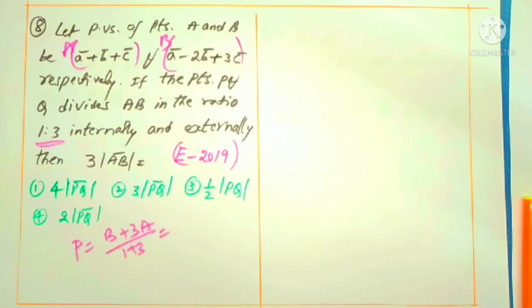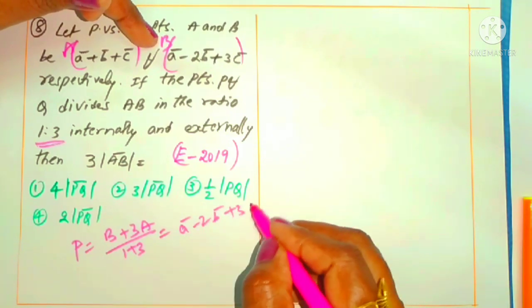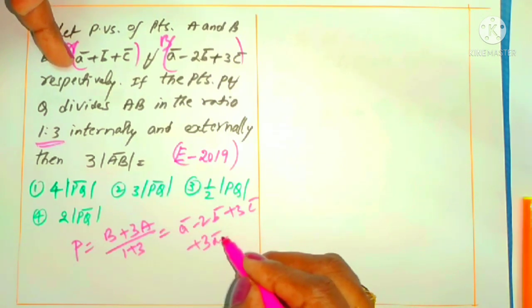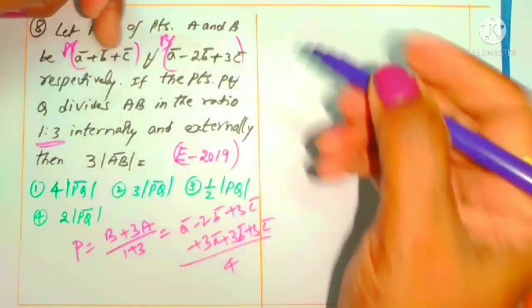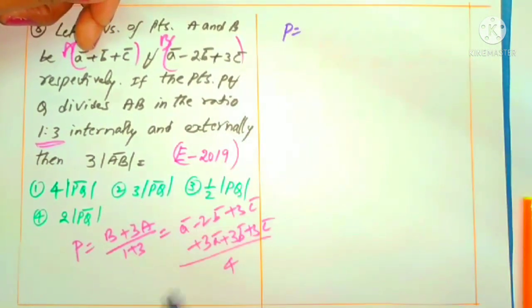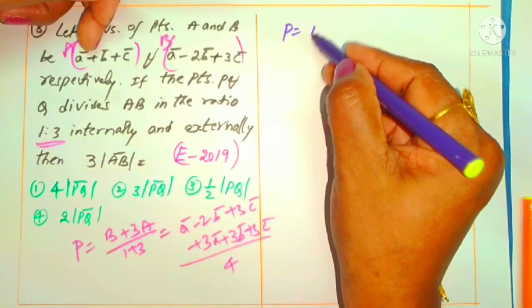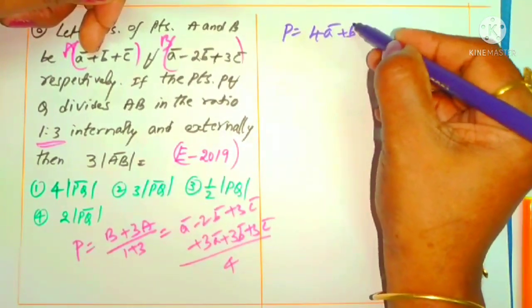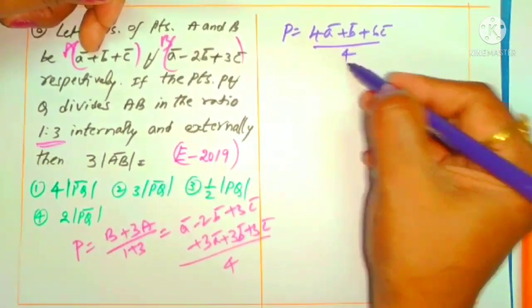1 into B, B is A minus 2B plus 3C, plus 3A. A multiplied with 3 means 3A plus 3B plus 3C, right? By 1 plus 3 is 4. First we can find the point P. P is A plus 3A, 4A, right? And 3B minus 2B is plus B, plus 3 plus 3 is 6C, by 4. This is the point P.